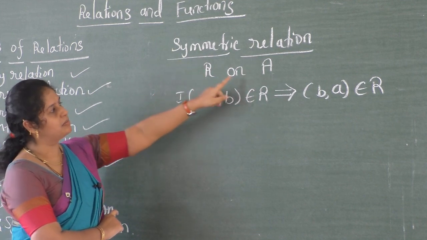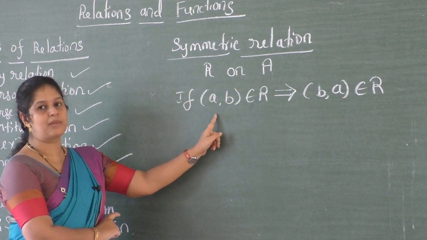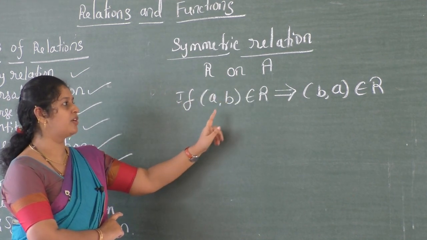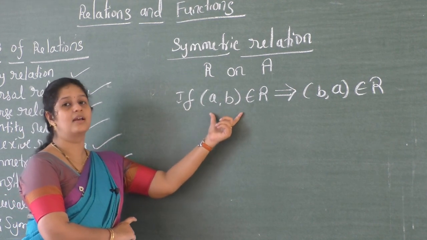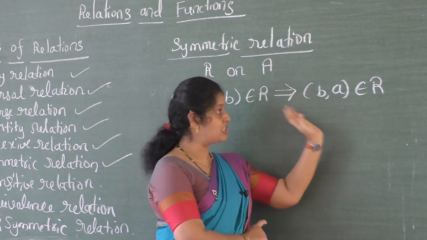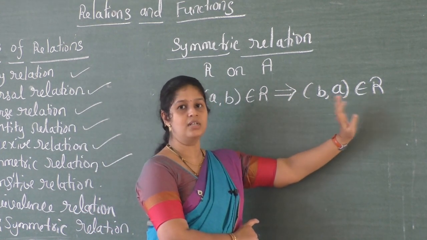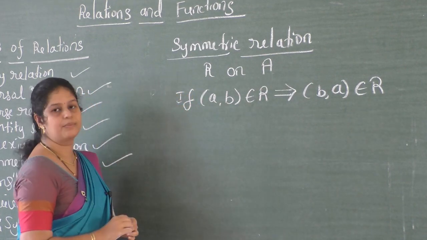So the relation must be defined on set A. If the ordered pair (A, B) belongs to R, then (B, A) must also be in the relation R. That condition is important. That is a symmetric relation.